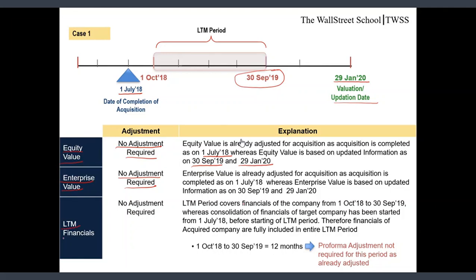LTM financials. Again friends, as you can see, my date of completion is 1st July 18, which is before my LTM period, which is 1st October 18 to 30 September 19. So my LTM period is factoring this acquisition completely, and there is no need for making any adjustment in my LTM period as well. So no pro forma adjustment is required.